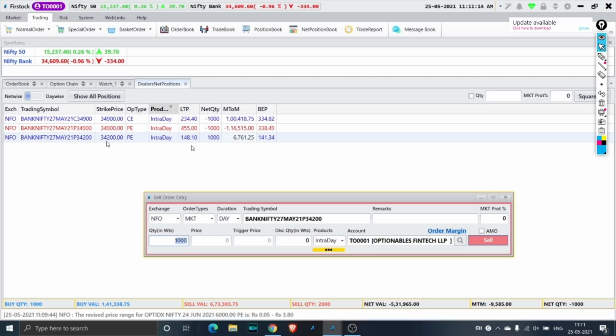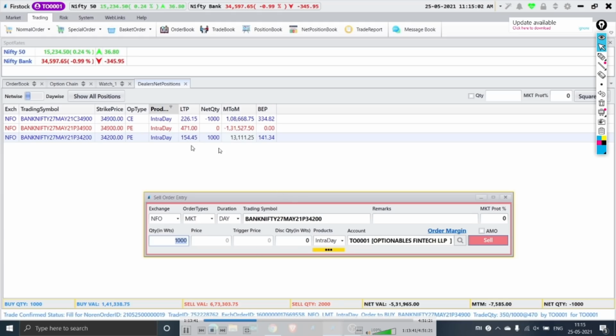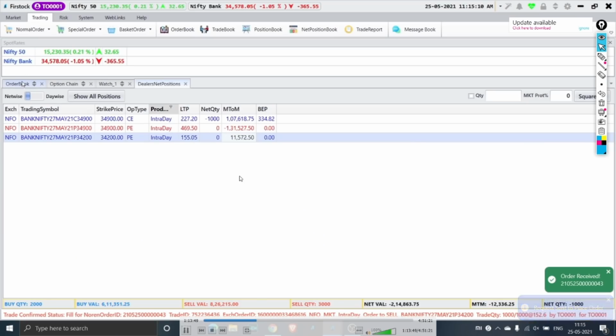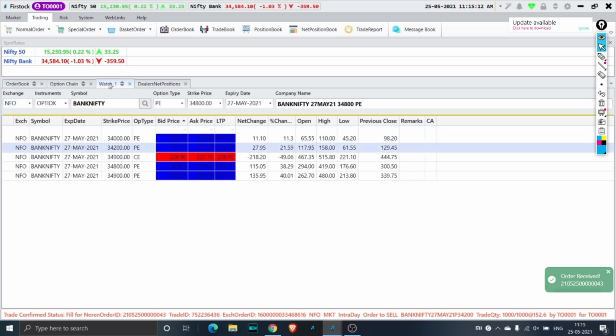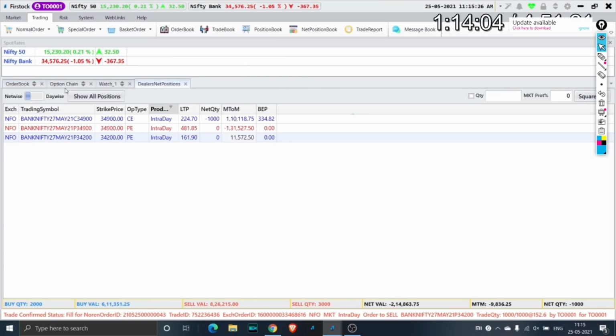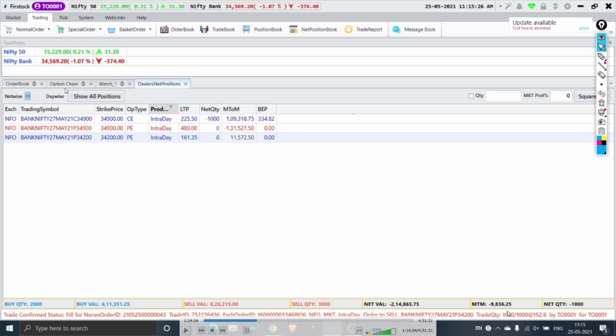So you can see that I am buying 34,200 as a hedge, and right after it triggers the stop loss, I am going to give away my PE also. Right, at this point somewhere it triggers the stop loss, and right after this triggers the stop loss, I am going to sell the other hedge leg also. So you can see that I have sold my other hedge leg also, and so overall I have a loss of somewhere close to 9,000 rupees.